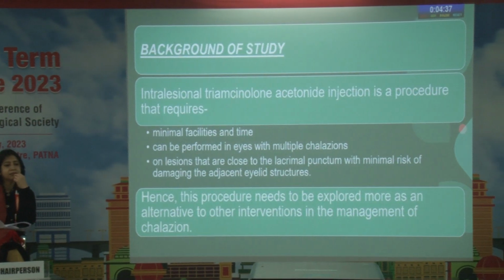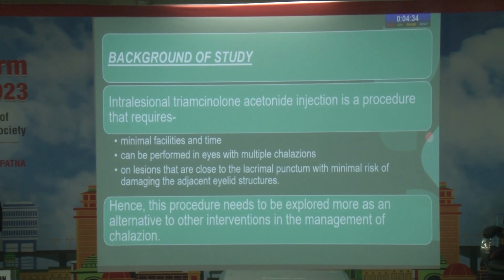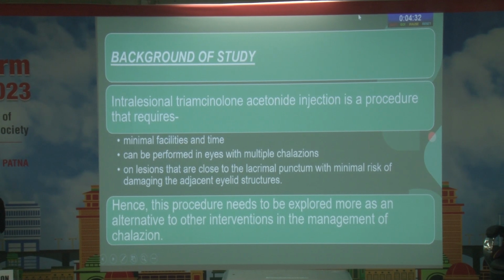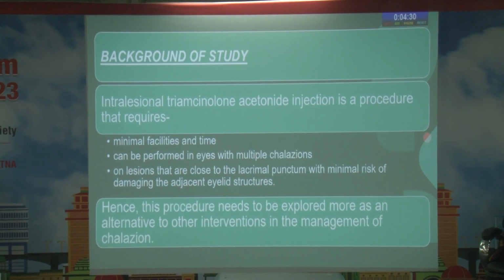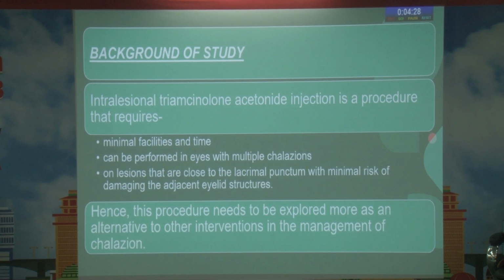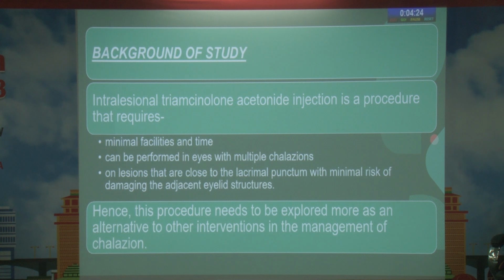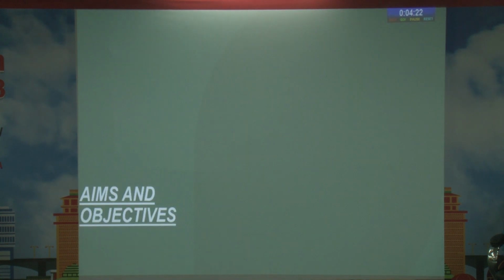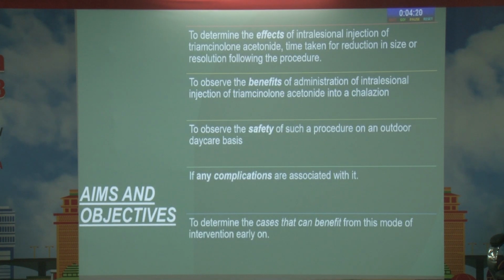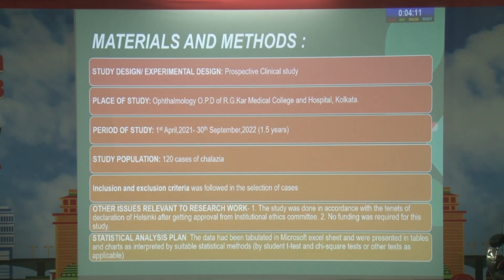This study was done because, according to previous studies, intralesional triamcinolone is a procedure that requires minimum facilities and time, can be performed in eyes with multiple chalazia and on lesions that are close to the lacrimal punctum. Hence, it needs to be explored further. Our aims and objectives were to determine the effects of intralesional injection of triamcinolone acetonide, to observe the benefits, to observe the safety of this procedure, and if any complications were arising out of it.